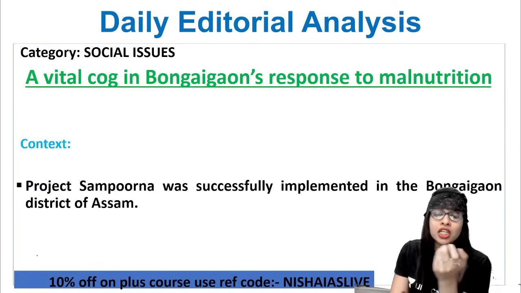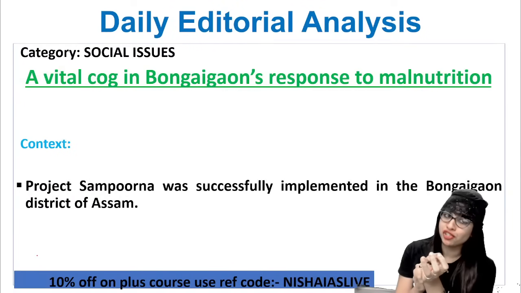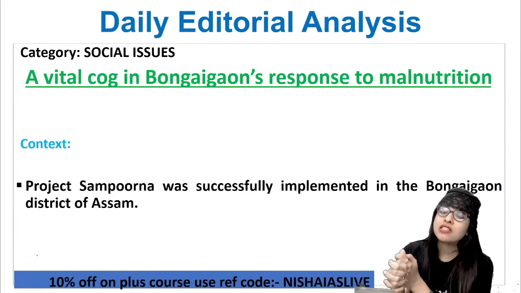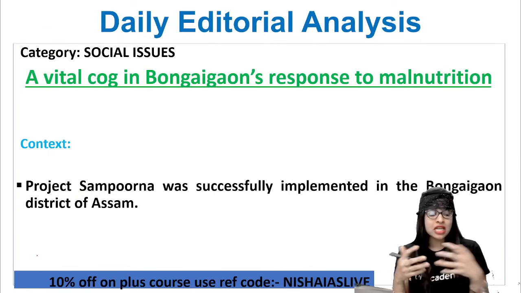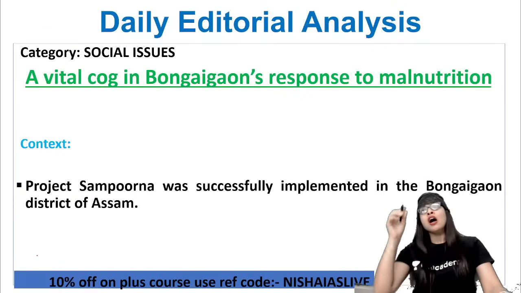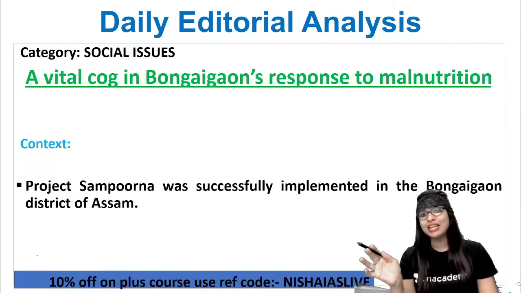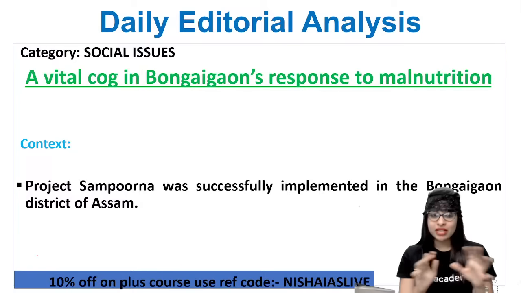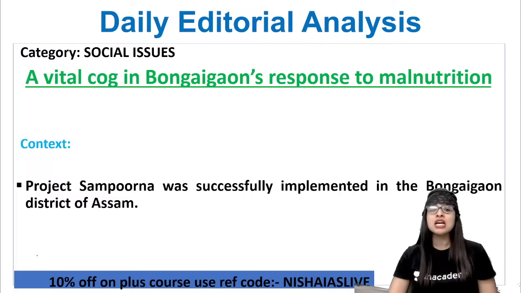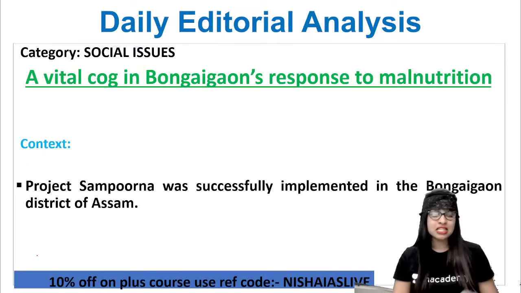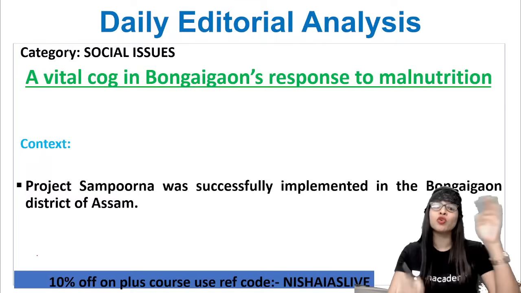Now, the next important article of the day is from the category social issues: a vital cog in Bongaigaon's response to malnutrition. So, why are we studying this? It is very, very interesting. Along with social issues, we are also touching upon the economy perspective as well. Recently, Project Sampurna was successfully implemented in the Bongaigaon district of Assam, that is a northeastern perspective. So, based on that, we are going to study this article.